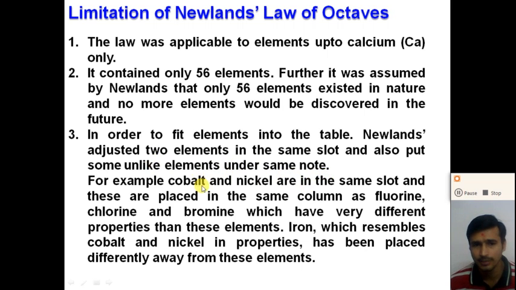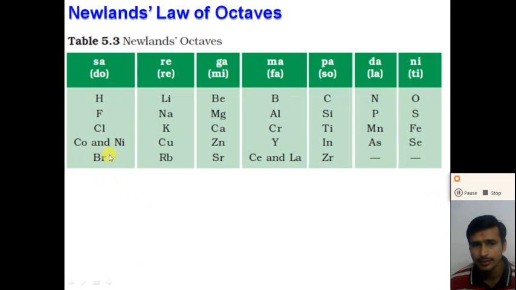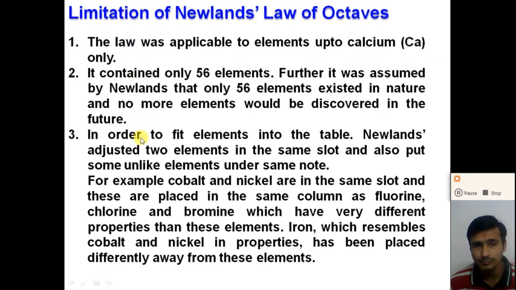For example, cobalt and nickel are in the same slot and these are placed in the same column as fluorine. So see here in the table, cobalt and nickel are in the same slot in the chlorine column, right?